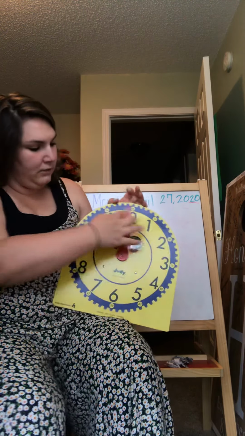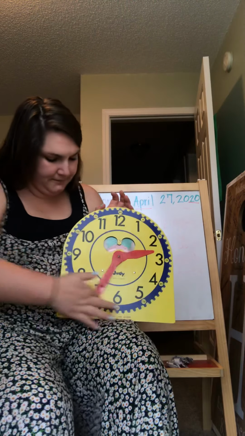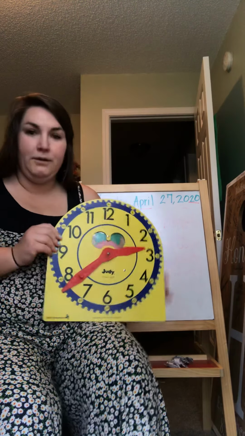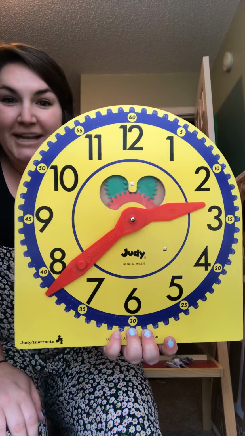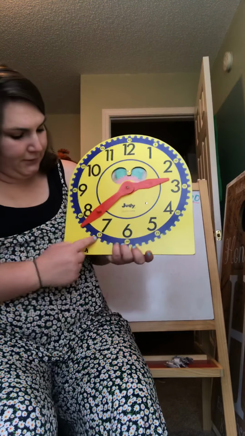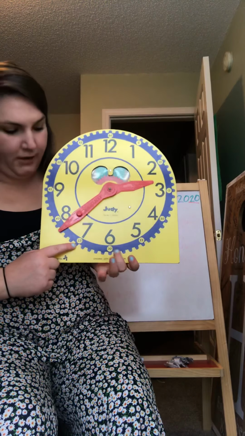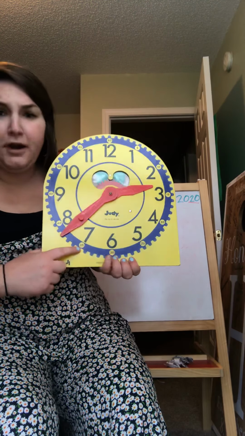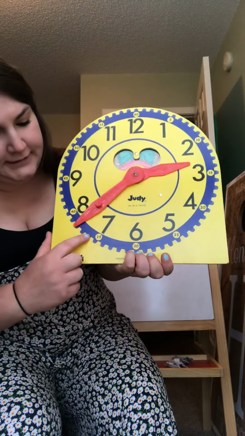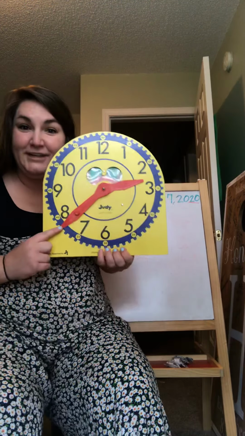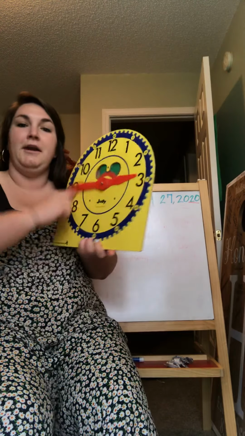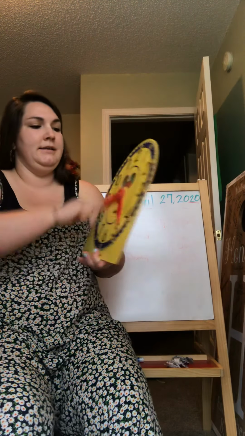All right, what time is on my clock? Here we go, what time is on my clock? Good job. Yes, it is 2. And let's count by 5s from 30, 30, 35. And then by 1s, 36, 37, 38. 2:38. Very good. 2:38. All right. Let's do another one.